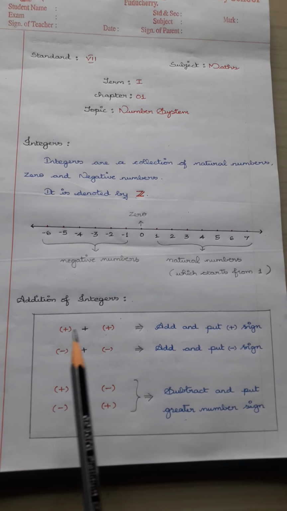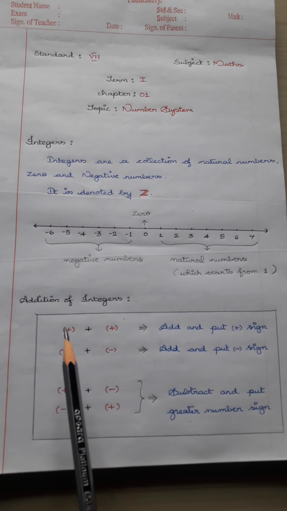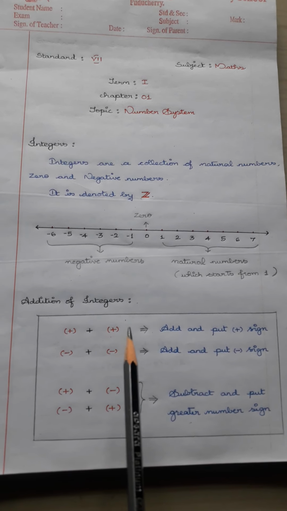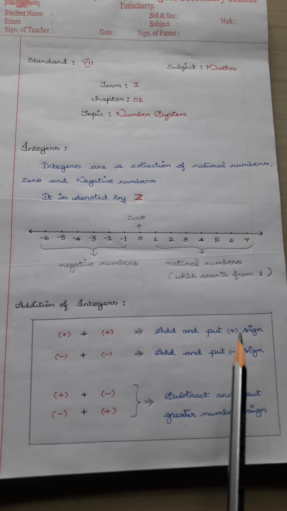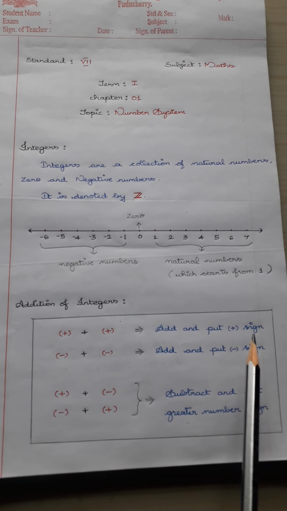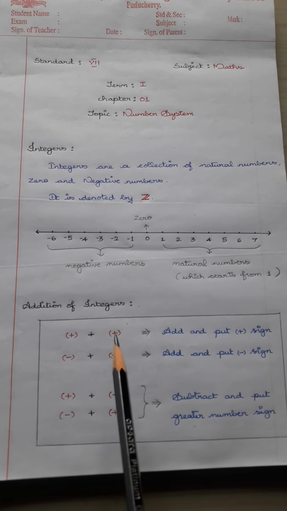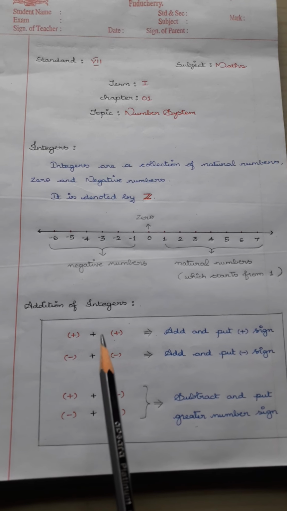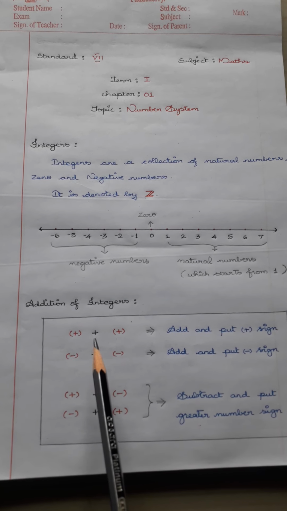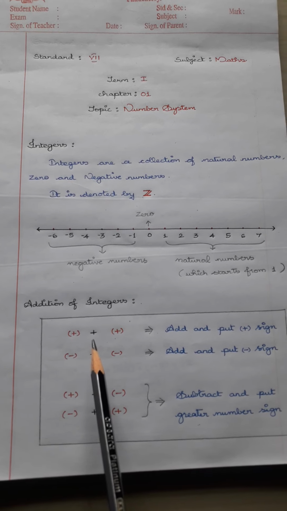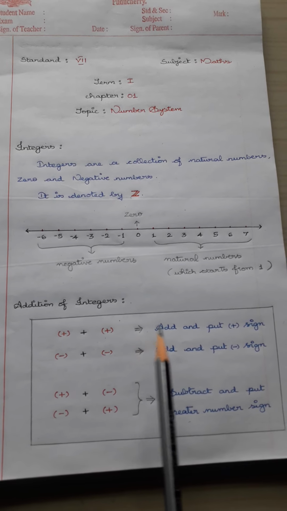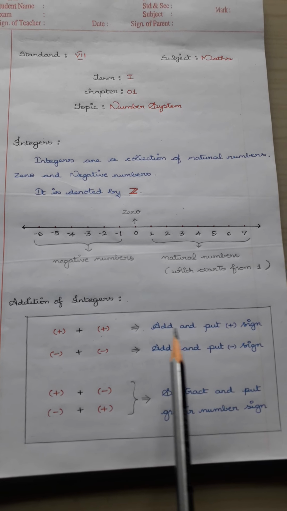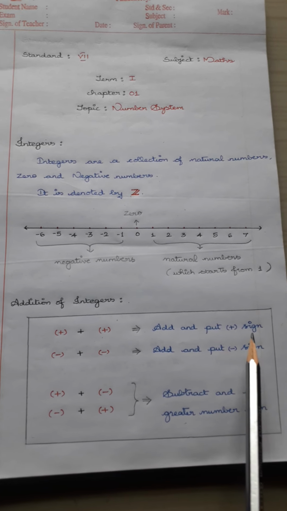These are the signs of the numbers. If both numbers have plus and the operation is plus, what you have to do is add and put the positive sign. When the two numbers carry a positive sign and you are going to add, you should have in mind that we add the numbers and put the positive sign.